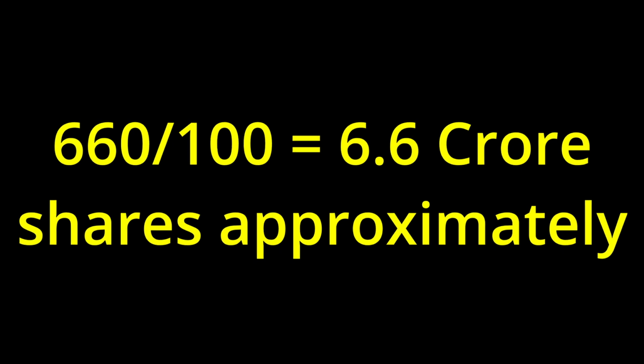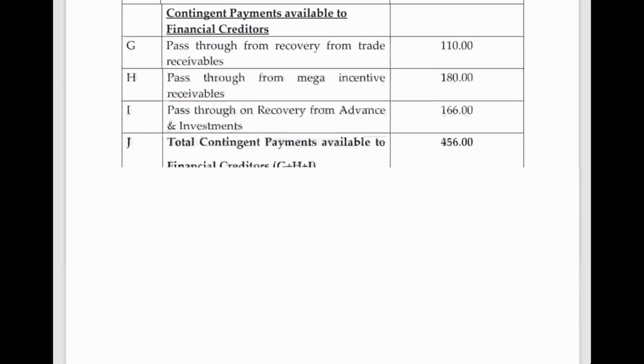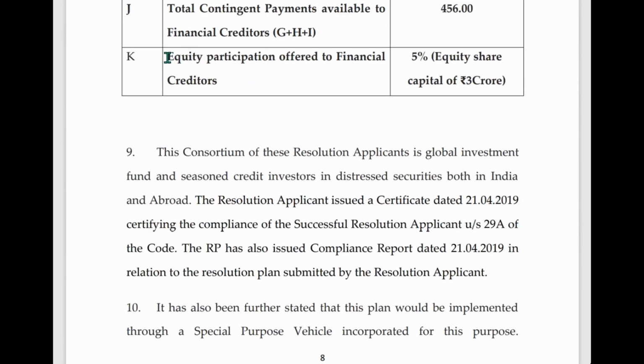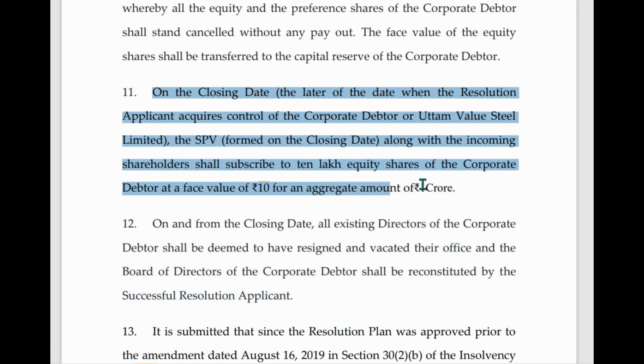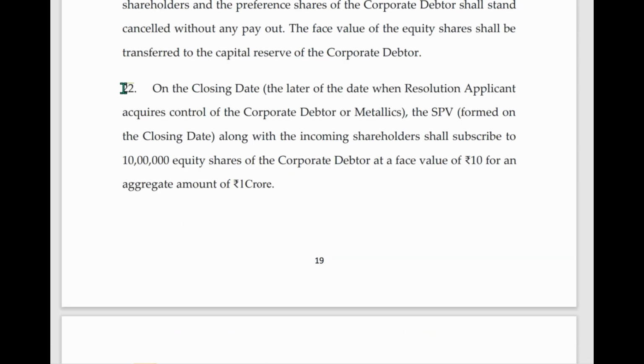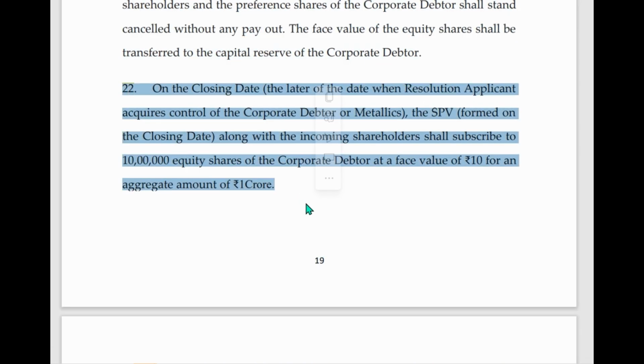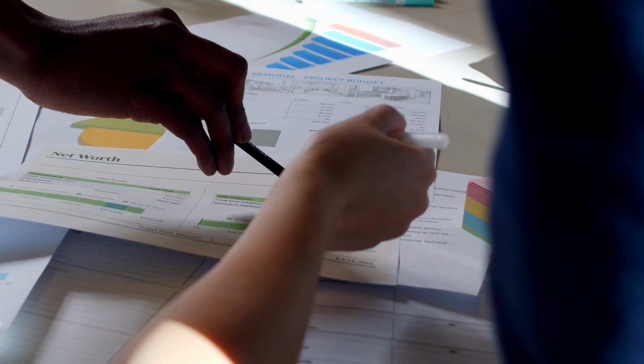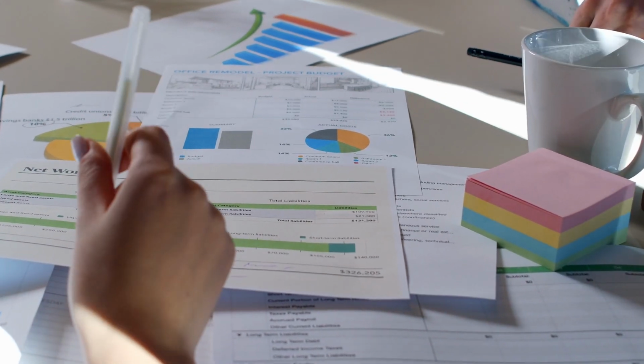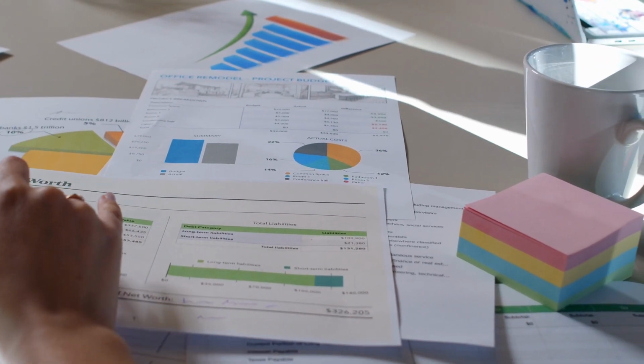6.6 crores approximately. In addition to that, a total of 20 lakh shares will be infused into Uttam Value Steels considering points number 10 and 22. So this capital reduction will further reduce the liquidity in this scrip and will also give much better book value appreciation and better market cap as well.